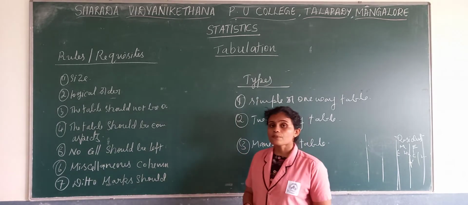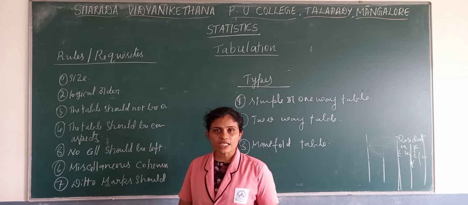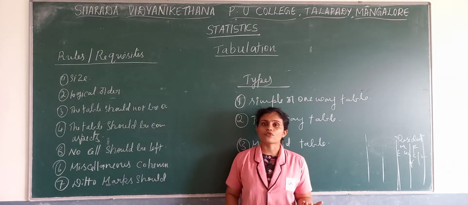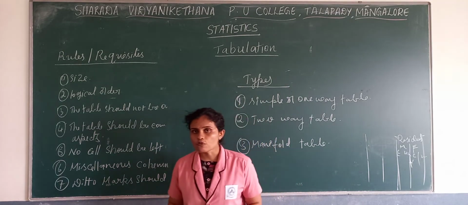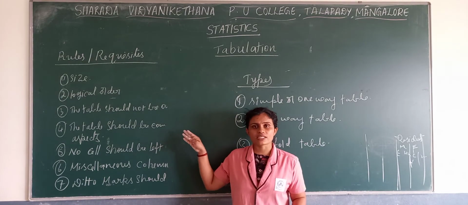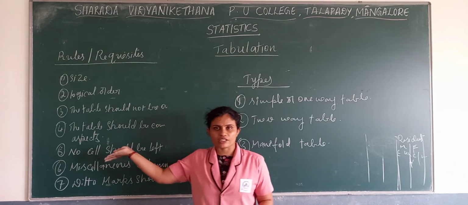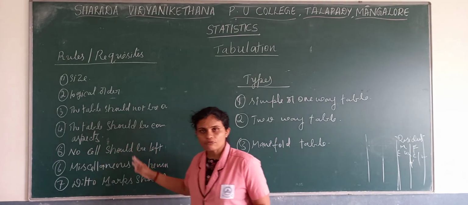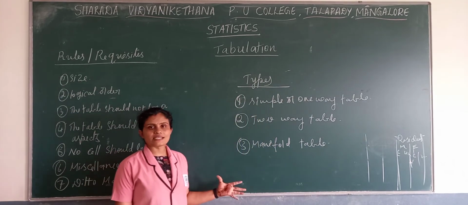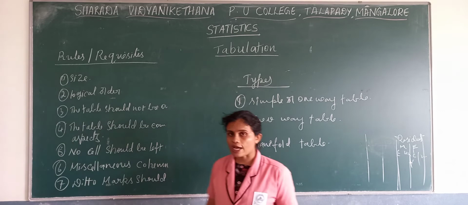Now with this, we studied what is tabulation, what are the different parts of a table and one general format of a table. Later we studied some of the rules and requisites required in order to prepare the table, and at last we have seen the types of table. So these are the theory part about tabulation.